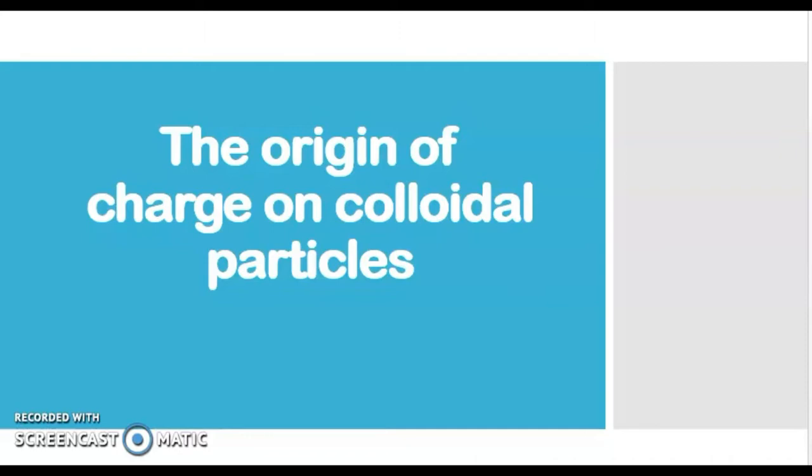The first one is the origin of charge on colloidal particles. In the previous class, we have studied there will be charge on the colloidal particles. This charge gives stability to the colloidal particles. Otherwise, they further aggregate to form precipitates. So, the colloidal particles carry a particular charge.